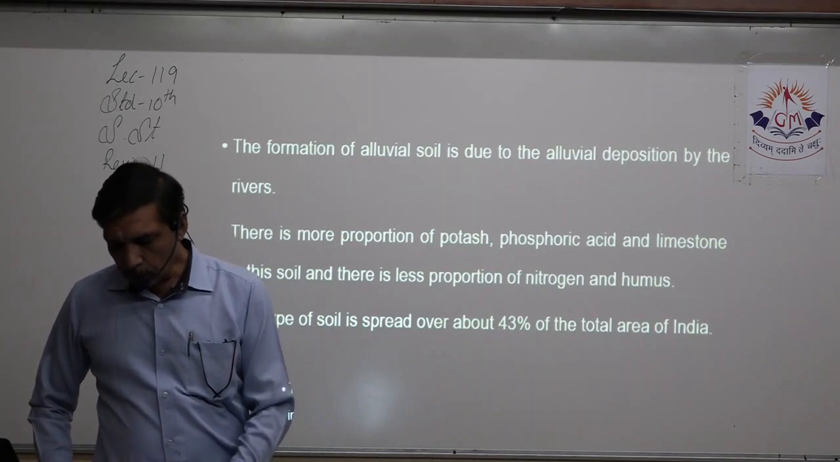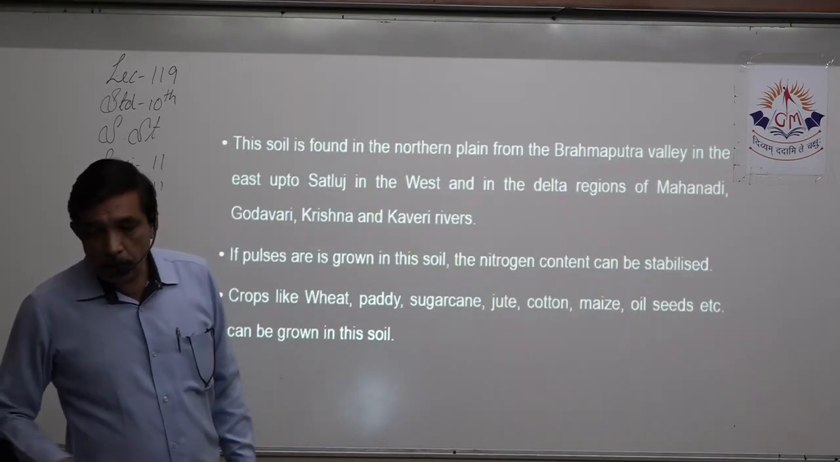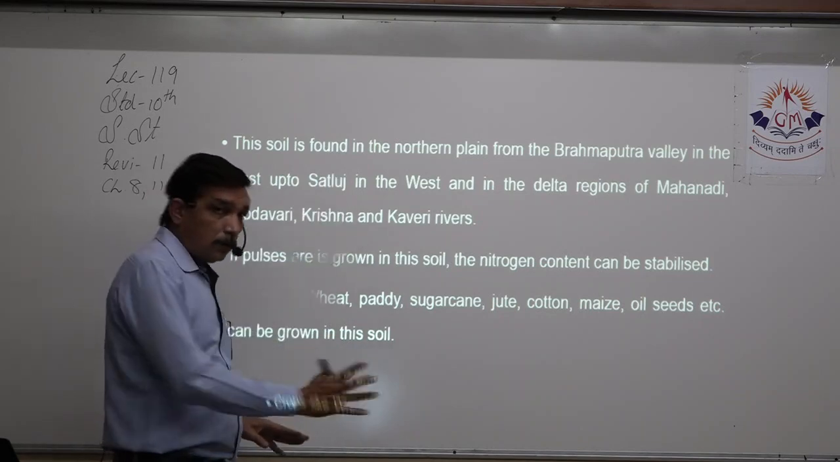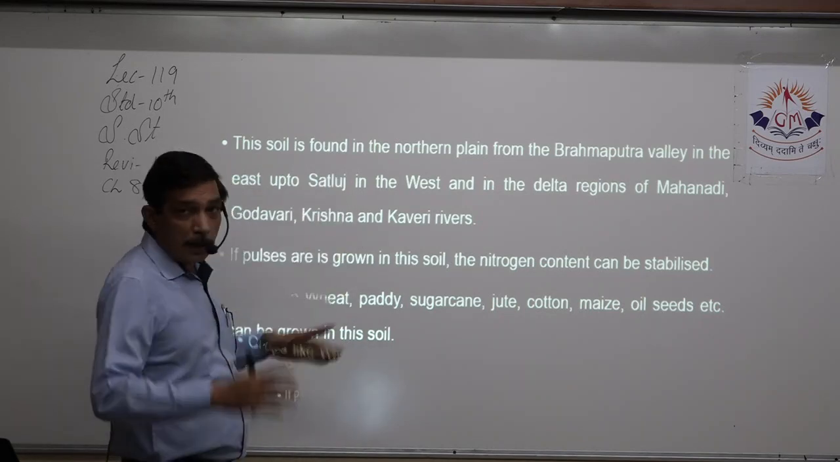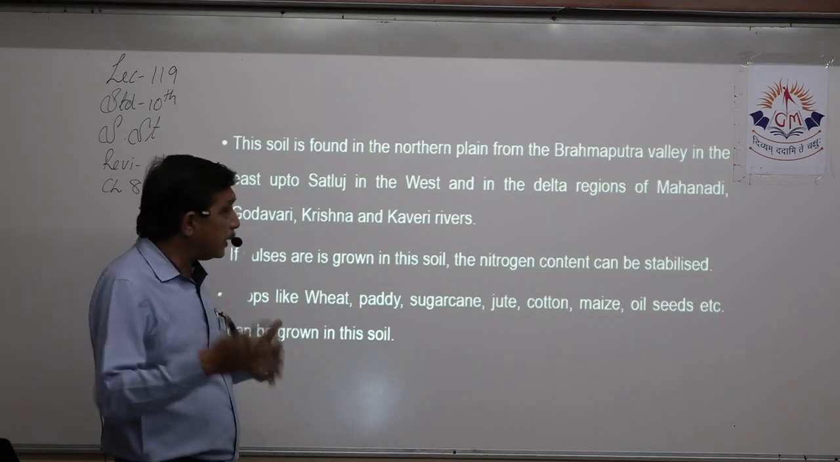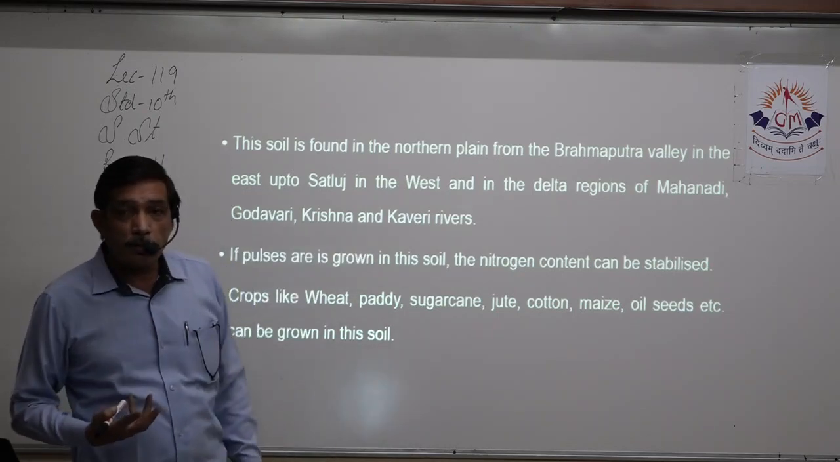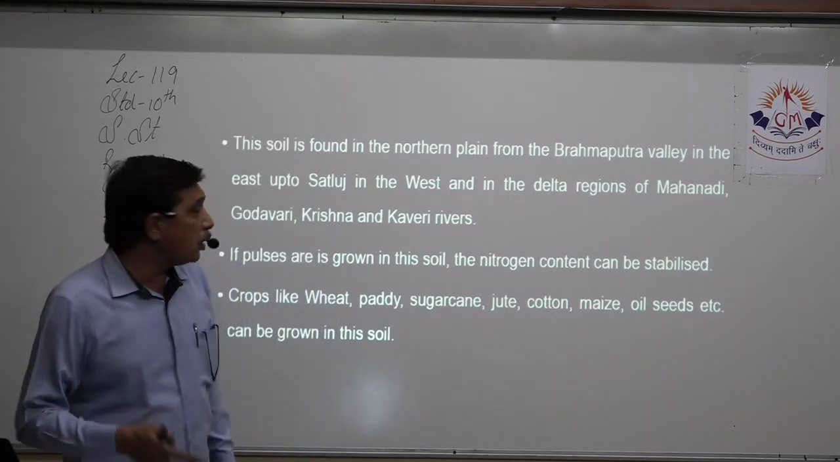Right? Now, where is it usually found? In the northern plain of the Brahmaputra Valley, plus the whole of the Gangetic Valley. Then the different rivers of the south, deltas of the Mahanadi, Godavari, Krishna and Kaveri, the four important rivers of the south. Yes, what can you grow?